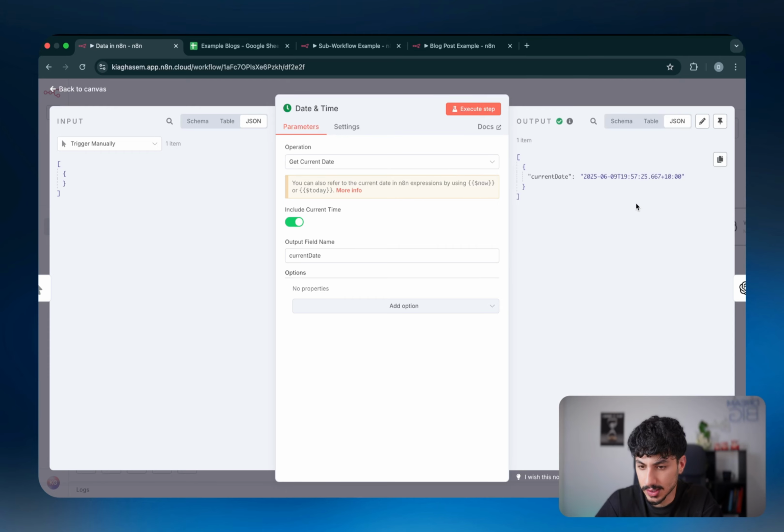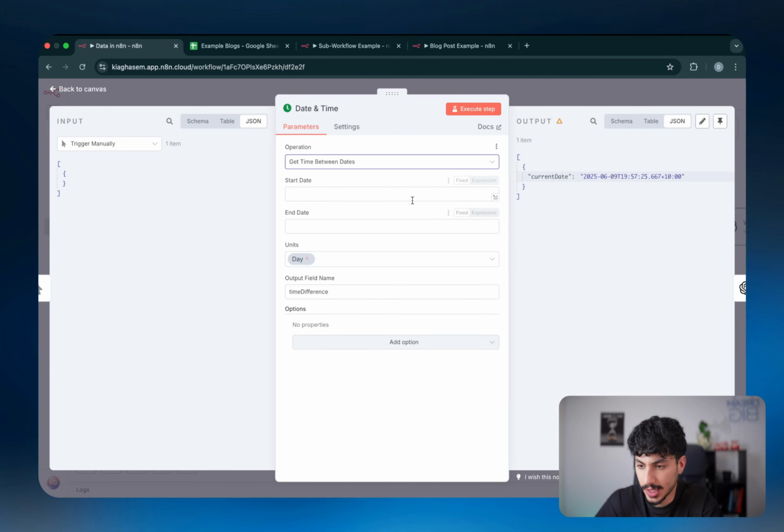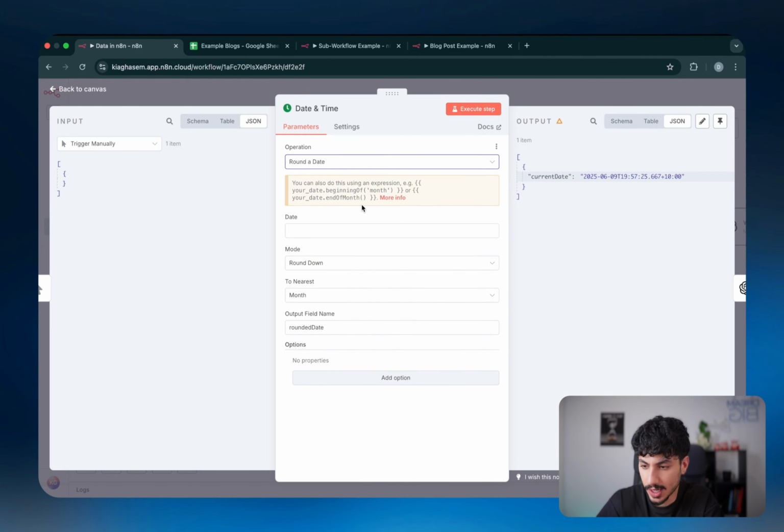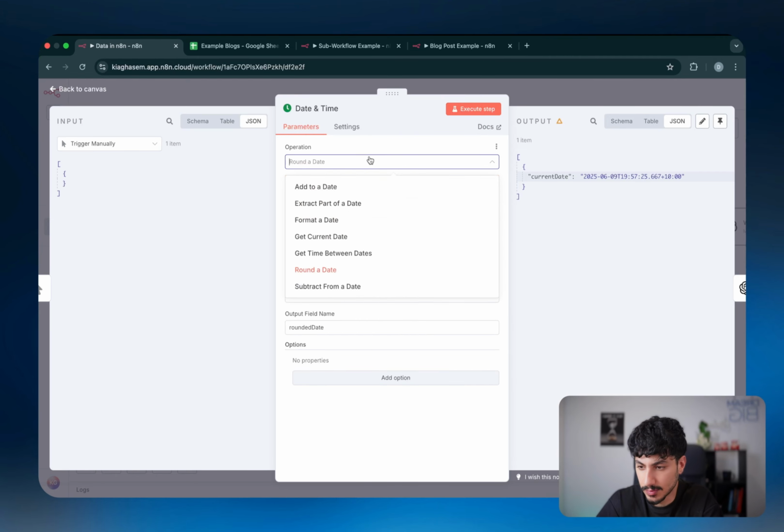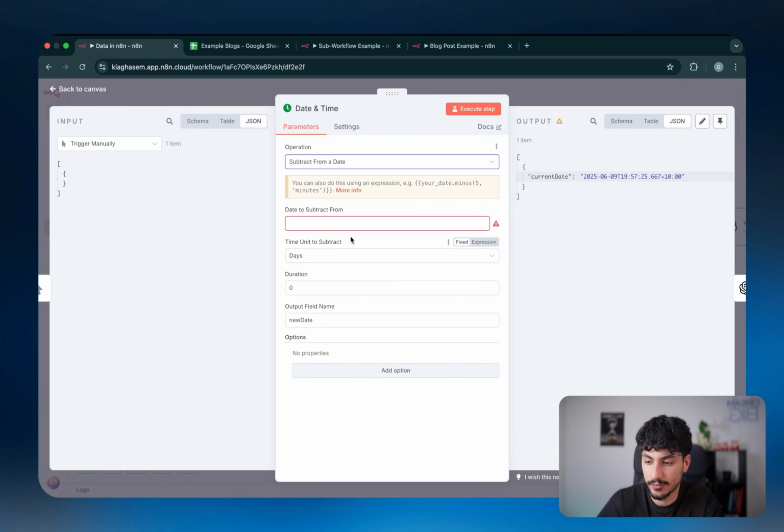So if I just run this, it says the current date is this date time. Get time between dates. So I can say between this and this, how many days is it going to be? And then I can do round the date. So rounding it up or down to the nearest month, day, year, whatever it's going to be. Subtract from a date, I can also do that too. So as you guys can tell, these date and time operations basically just allow you to get a date type value and then manipulate it in a certain way.